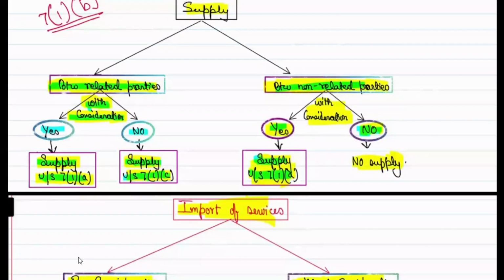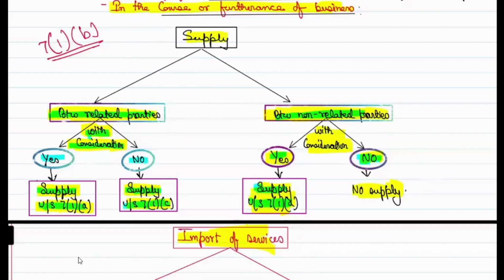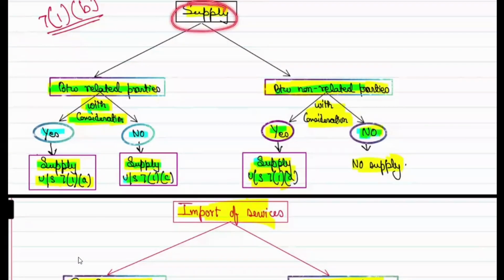See this. Okay, supply between related persons with consideration normally becomes a supply, correct? Without consideration but related person, 7(1)(c), Schedule 1, correct? Between non-related parties with consideration, yes normally, but non-related party with no consideration, then no supply. Okay? Here we just check the parameters.